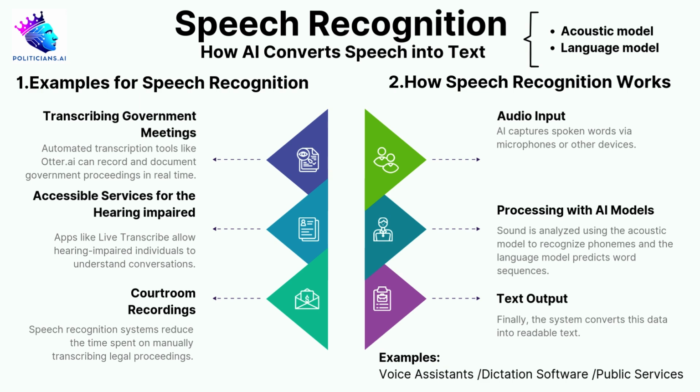Together, these models ensure the system can accurately interpret spoken language. Text output. Finally, the processed data is converted into text, which can be used in a variety of applications. Here are a few examples of how this process powers different tools. Voice assistants: Siri and Alexa rely on speech recognition to understand commands like setting reminders or controlling smart home devices.